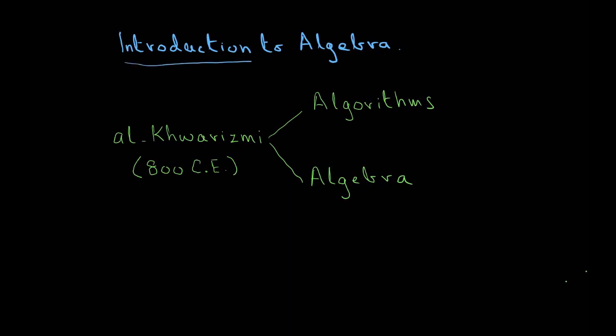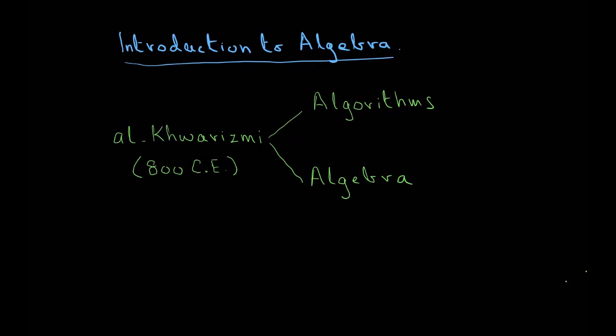Let's start one of the most important topics of middle school mathematics, that's algebra. Now, algebra traces its roots back a long time ago, but sort of the modern father of algebra is Al-Khwarizmi, who existed around 800 CE. And Al-Khwarizmi is a very special kind of a person because you have two very important things named after him.